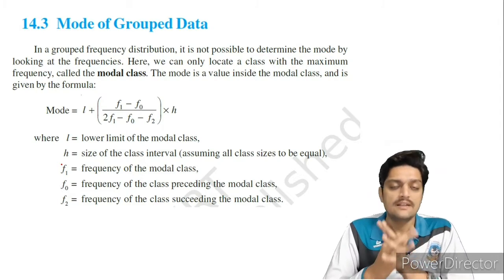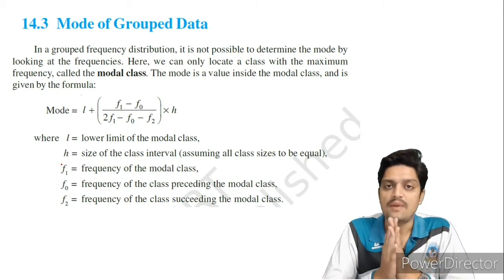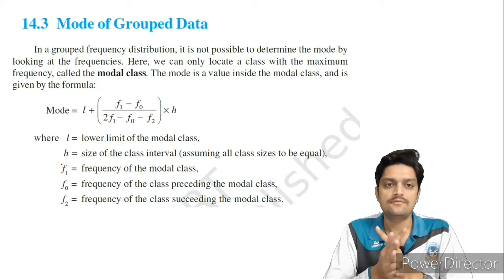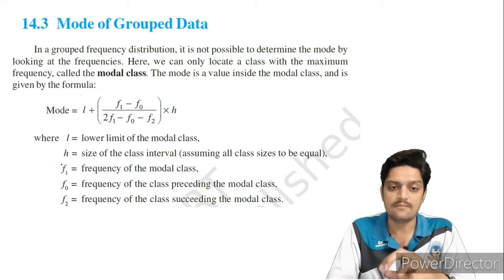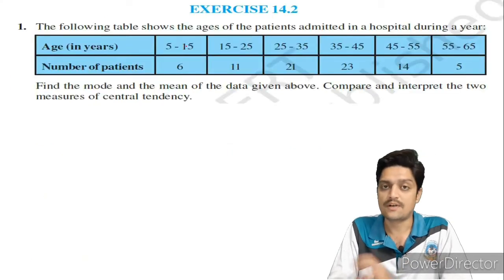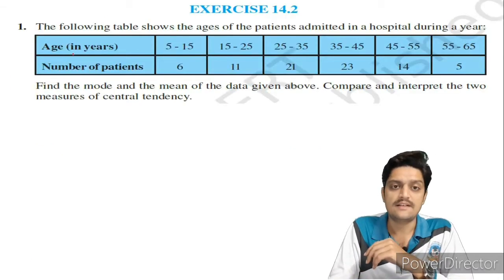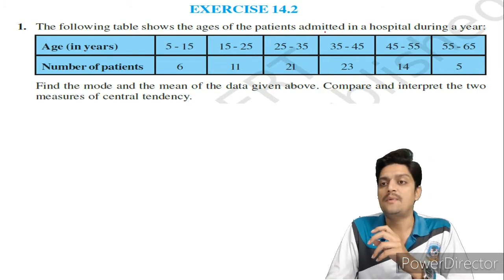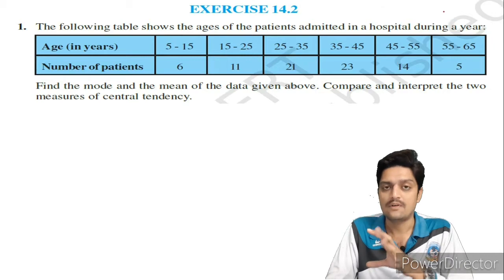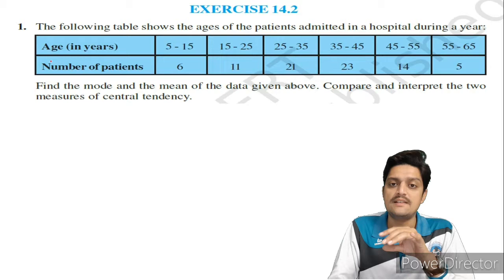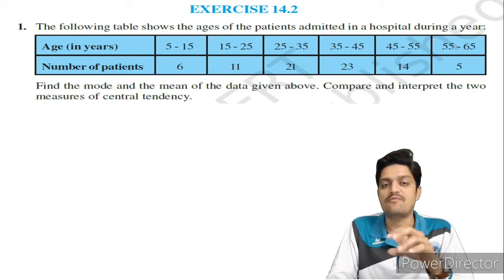Then now this is the formula, and here the people have mentioned what these particular things are. Now we'll solve one example. As you can see, this is exercise 14.2, and the first question: the following table shows the age of patients admitted in hospital during a year. In one full year, patients of these ages were admitted.